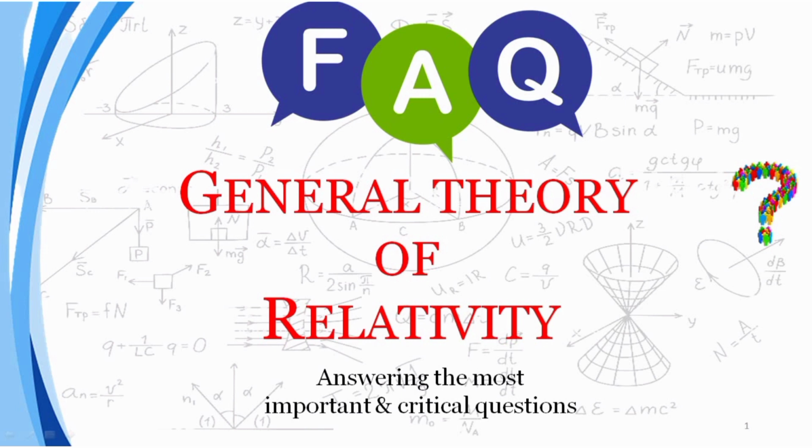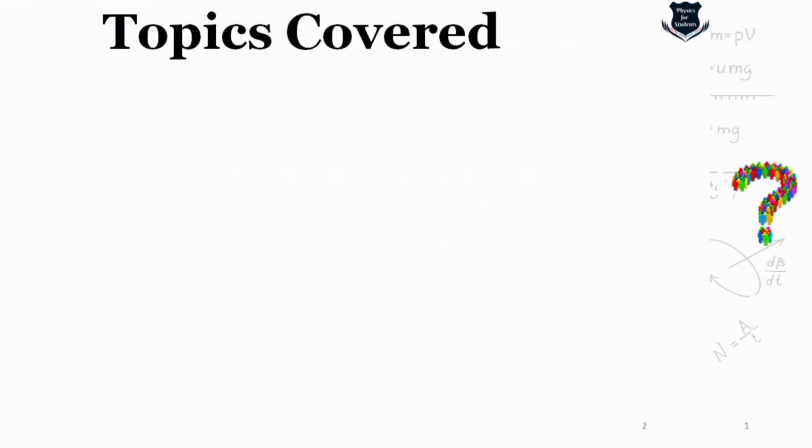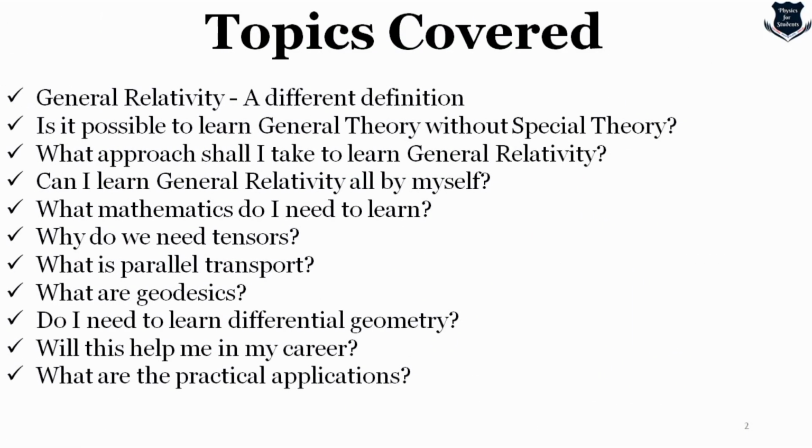So before we start and go ahead with the common questions of general relativity, let us see what are the topics that we are covering. We are covering these questions and something more. We are going to look into general relativity with a different kind of definition. We will also know whether it is possible to learn general theory without learning special theory. What would be the approach if I at all think of learning general relativity? Can I learn general relativity all by myself?